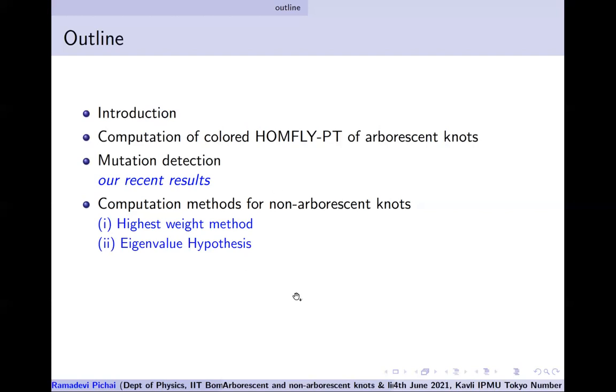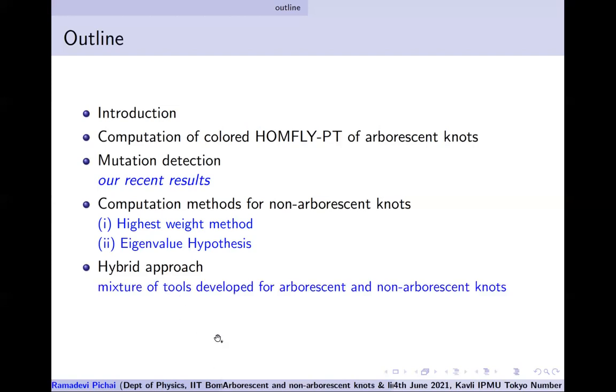These were some of the methods we learned by collaborating with the Russians. Then we did a mix and match of the tools of arborescent and non-arborescent knots. We could combine them and look at some of the knots in a hybrid approach. This helps us get, in an elegant way, the polynomial for many of the other knots, as otherwise the computation is sometimes difficult. So these are the tools which help us write a polynomial form for many knots.